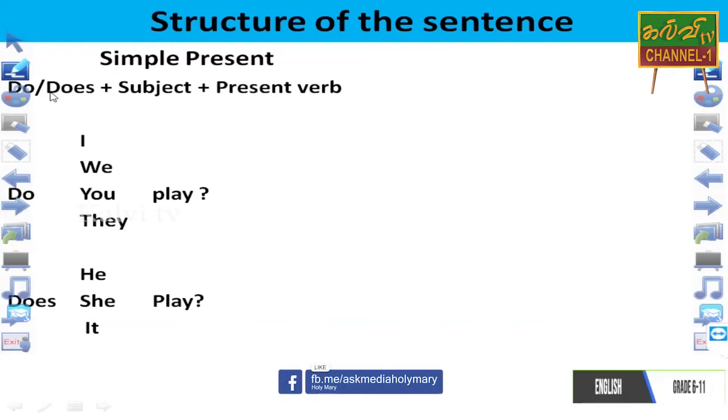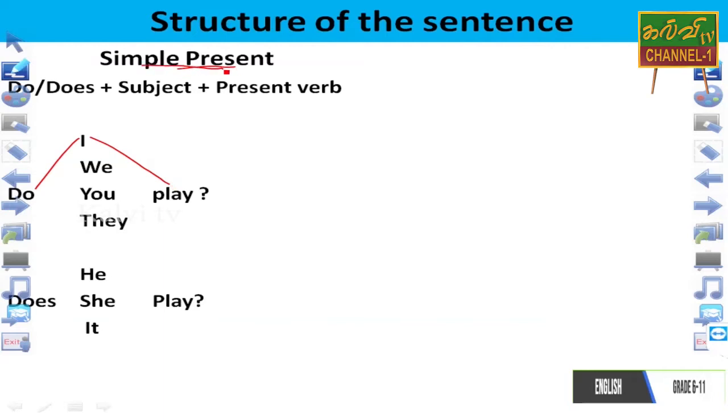Then the second position is the subject, and the third position is verb 1, the present tense verb. Now you can see first one, do I play? This is the simple present. Do I play? நான் விளையாடுகிறேனா? In Tamil, no? Do we play?